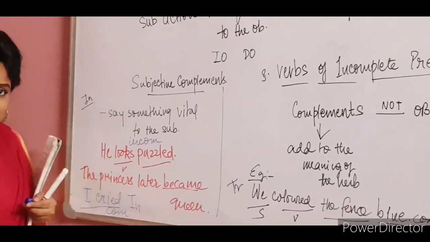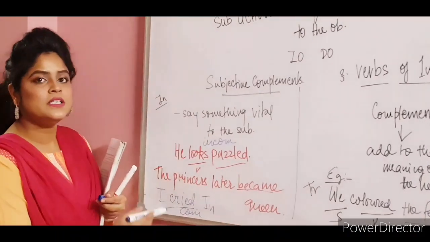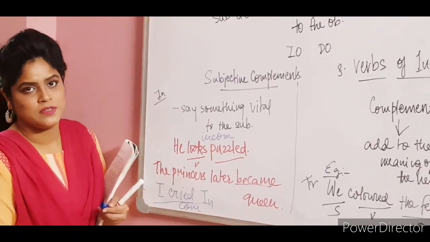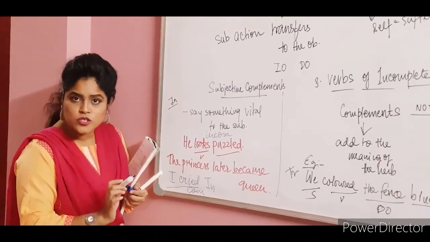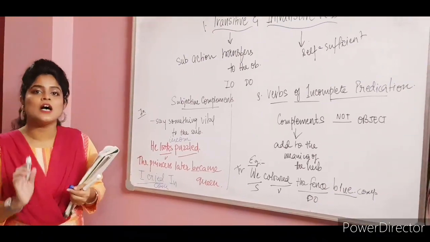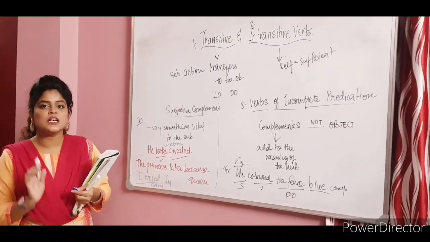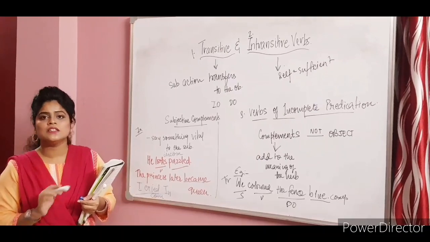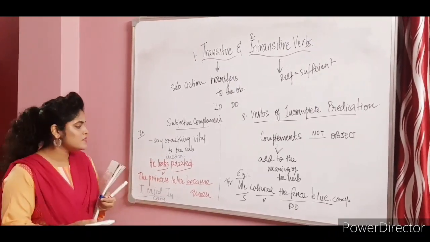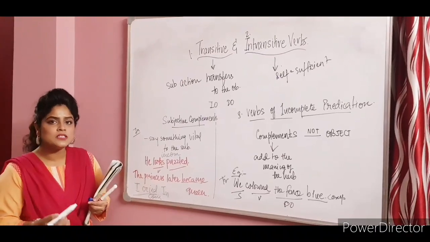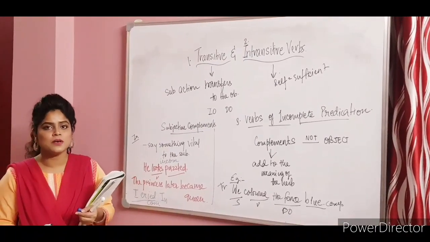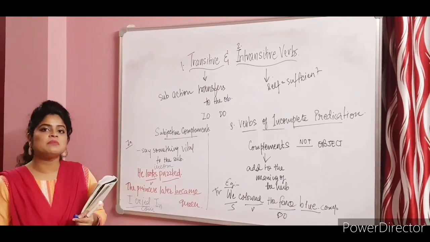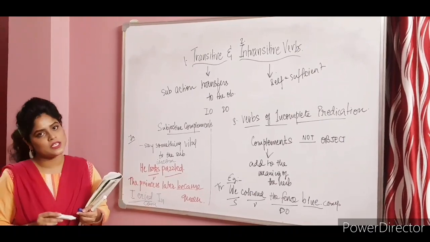Okay, so you have to determine which intransitive verb needs a complement and which doesn't need a complement. Alright, how are you going to determine intransitive verbs? You will just have to see if that has an object. If it doesn't have an object and we don't ask the question what or whom, that is an intransitive verb. And if you feel that a few more words are needed in order to complete the meaning of the verb, that will be your incomplete predication. That is how you determine intransitive verb of incomplete predication.